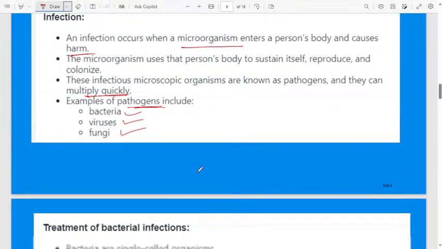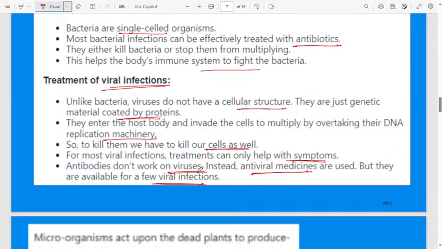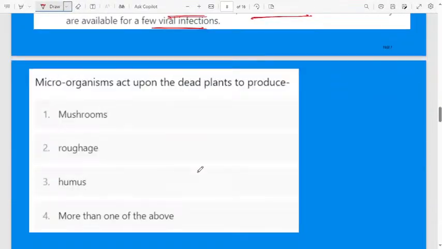Okay, let us move to the next question. Related to the question, I will explain the theory part. Next: microorganisms act upon the dead plant to produce. First option, mushrooms; second, roughage; third, humus; fourth, more than one of the above.